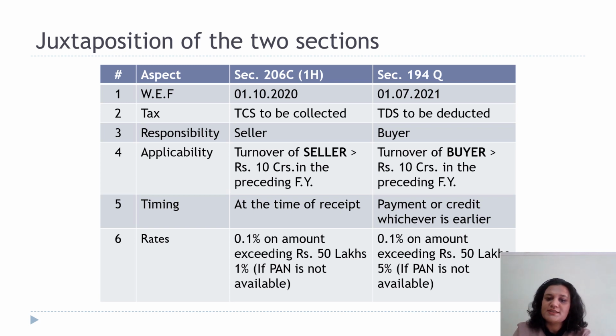In case of TDS, it is payment or credit, whichever earlier. Rates in both these cases would be 0.1% on the amount exceeding 50 lakh rupees. However, if PAN of buyer or seller are not available, then 1% would be the TCS to be collected and 5% is the TDS to be deducted.